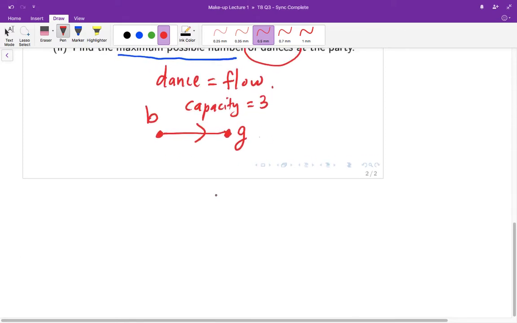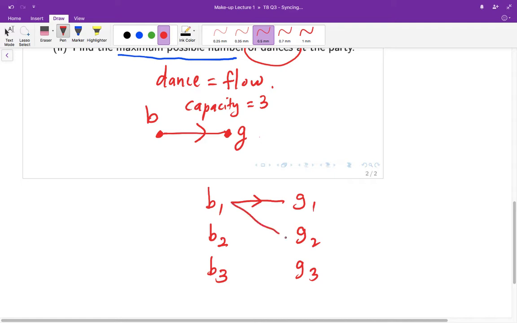And therefore we have the following construction. If we list down the boys and the girls on the other side with directed edges from the boys to the girls, and we set the capacity of every such arc going between the boys and the girls to be 3, then we have a network which satisfies the third condition.